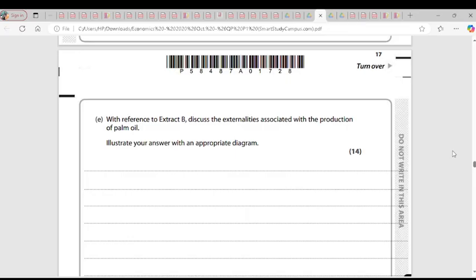So welfare loss is as a result of the marginal private cost being lower than the marginal social cost. The marginal private cost is lesser than the marginal social cost, because the marginal social cost is greater than the marginal private cost. So this is the graph analysis.